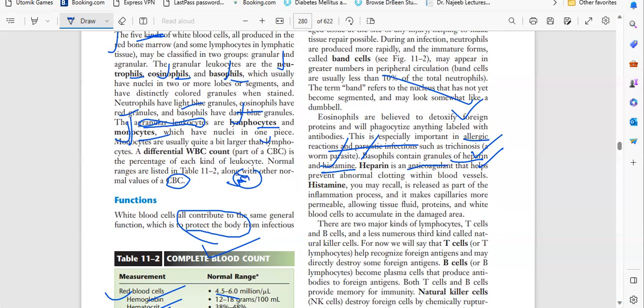Heparin. Histamine. What does histamine do? Histamine is part of the inflammation process.